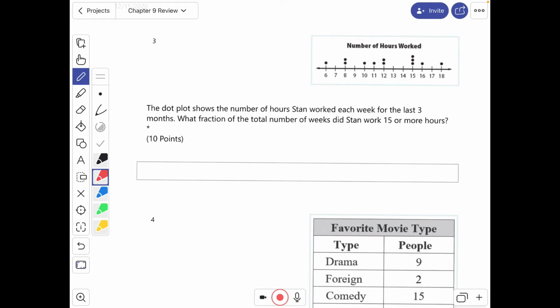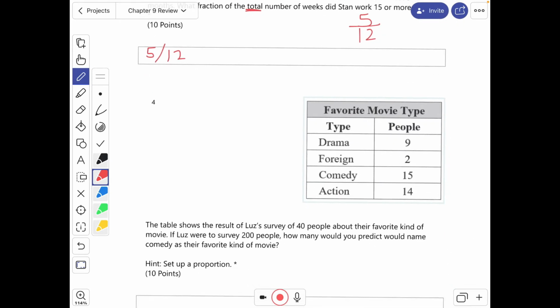Number 3. The dot plot shows the number of hours Stan worked each week for the last 3 months. What fraction of the total number of weeks did Stan work 15 or more hours? So this would be 15, and more would mean everything bigger than 15. That's 5 dots. And it says fraction of the total, so then how many dots are there total? 12. So the fraction is 5/12.